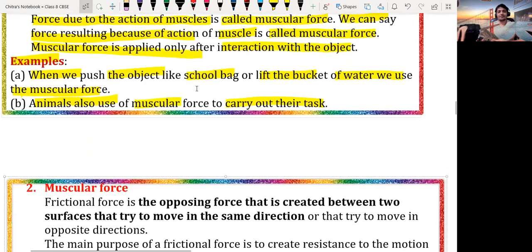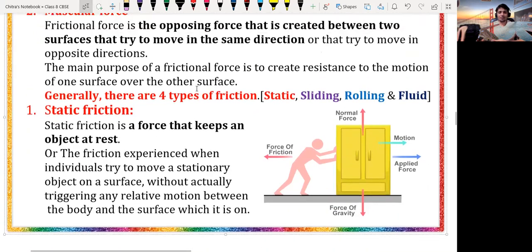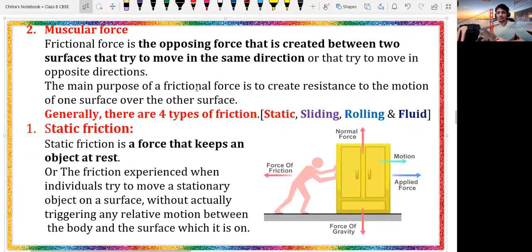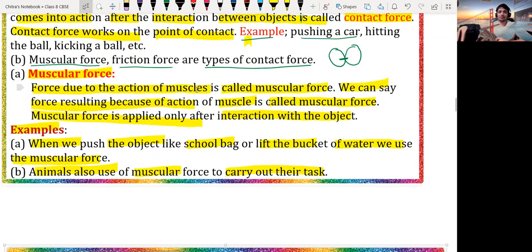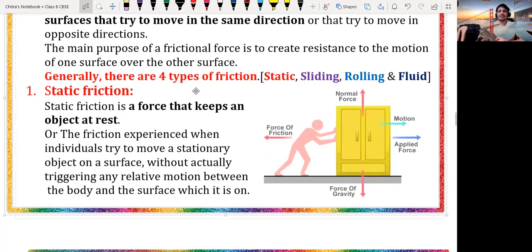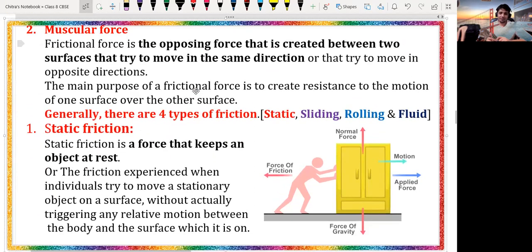Suppose we are applying the muscular force. Yesterday we covered what the muscular force is, so let's discuss it in detail. Suppose you have an object and you are pushing that particular object with your muscles. The force is produced with the help of your muscles. That force will be the muscular force.